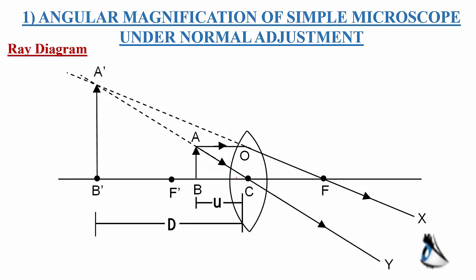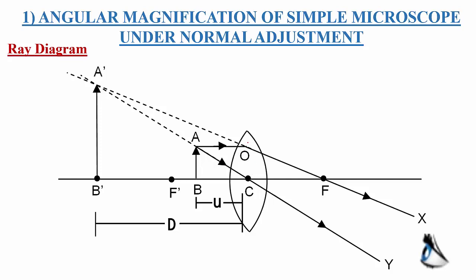So a convex lens is thicker at the center than at the edges, and this convex lens has a small focal length. This convex lens of small focal length is used to see magnified images of small objects when it is kept very close to the human eye. So here this convex lens is used to magnify small objects, and it has a small focal length.